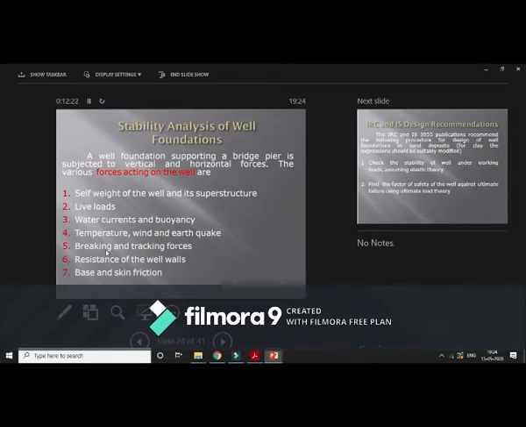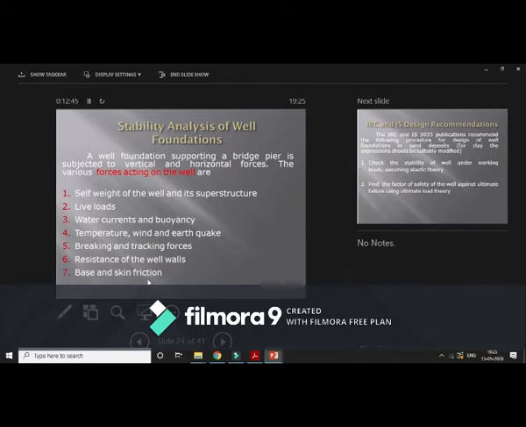Braking and tracking forces, these are the forces acting during the sinking process or construction process of the well foundation. Resistance of the well walls. So resistance of well walls, it may be in form of, you can say, resistance to the equipment, resistance to the sinking process, resistance to whatever the loads are applied, etc.